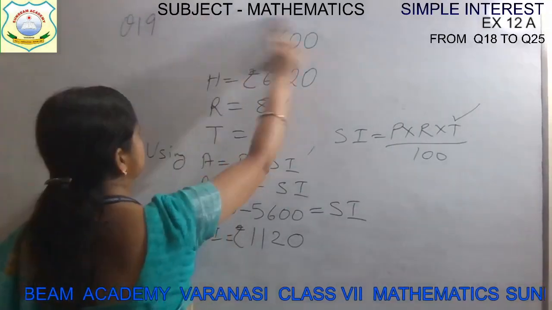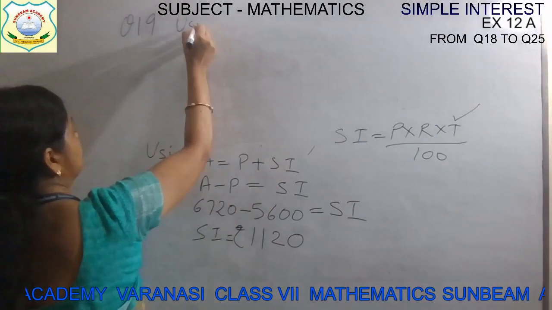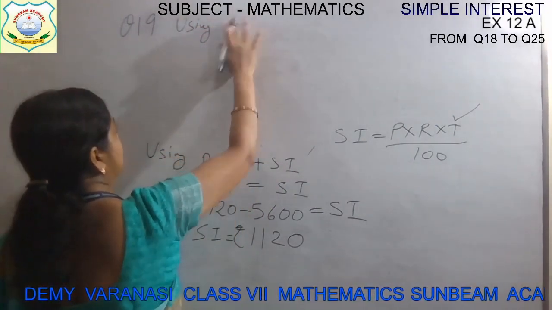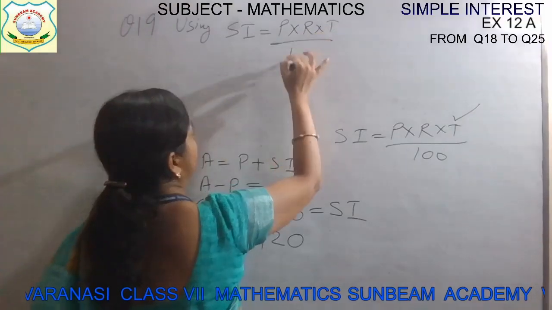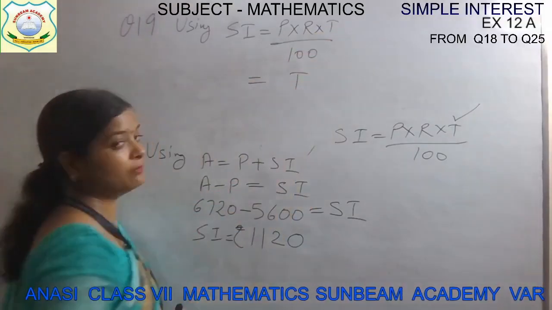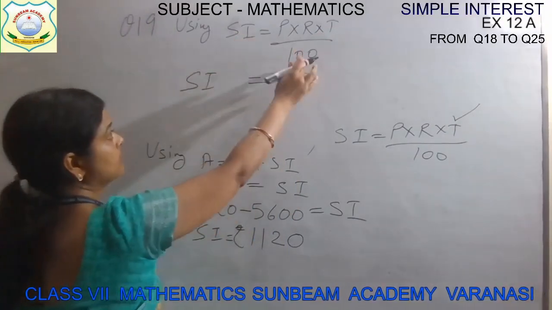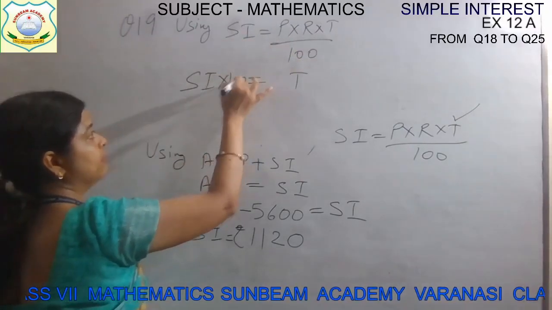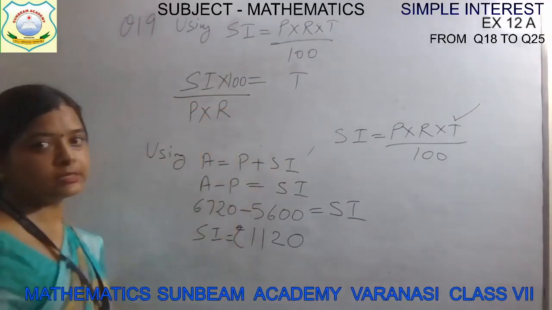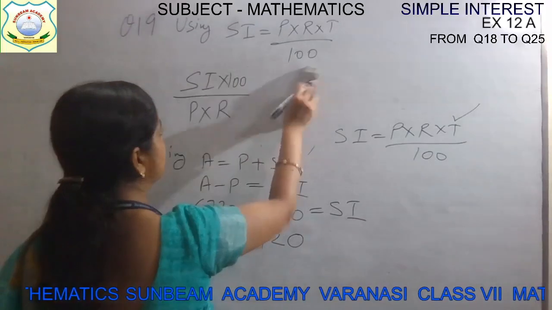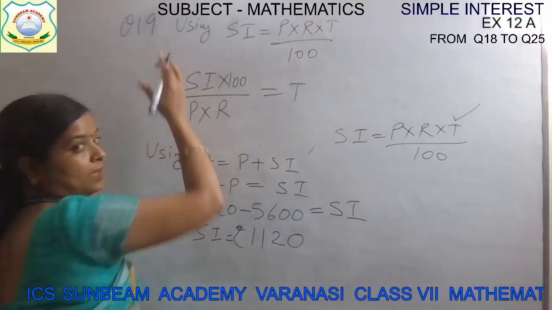So children, I am erasing this given portion. This is already in your book. What are the given things? Now next part is using the SI value. Using SI, simple interest is equal to P into R into T upon 100. So what do we have to find? We have to find T. So segregate T on that side. Simple interest is already on this side. This 100 will come here and it will multiply with simple interest divided by P into R. By using this formula, we can find the value of T. Okay. Keep T on this side and transpose the other terms to the other side.